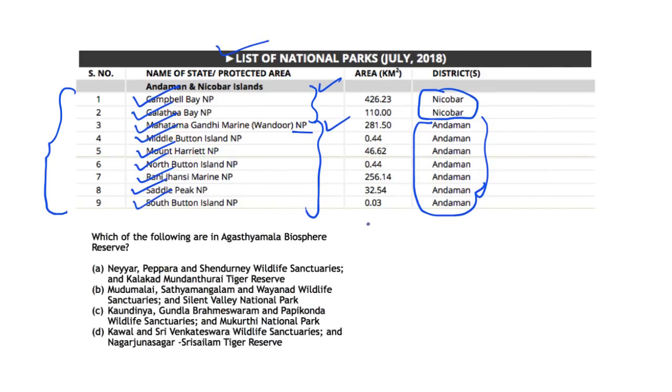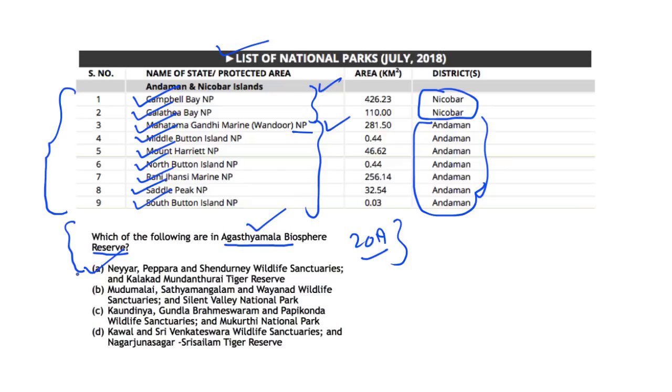And if you go through this question, which was asked in the year 2019, it reads, which of the following are in the Agastyamalaya Biosphere Reserve? So all the national parks and wildlife sanctuaries located in the important biosphere reserves are extremely important for us from the preliminary examination point of view. As far as this question, which was asked in the prelims of 2019, is concerned, the answer was A, that is the Nayyar, Pepara and Shandurne wildlife sanctuaries as well as Kalakkad Mundan-Thurai Tiger Reserve are located in the Agastyamalaya Biosphere Reserve. And all these were provided in your C3 magazines of environment and ecology.